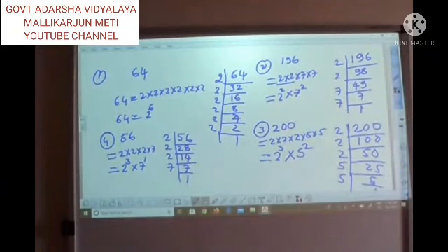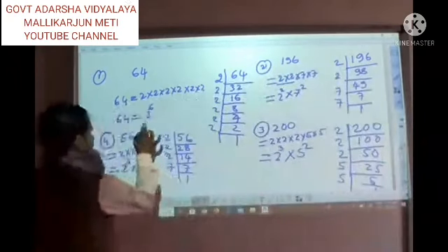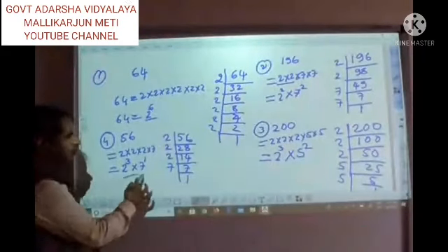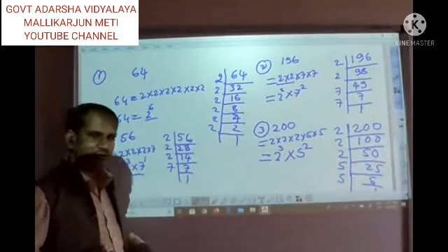This method is very important. If you get any number like 2 raised to 3, you can write 2 into 2 into 2, right? That is very easy. But it is the reverse form. They will give a number and ask to write it in the form of exponents. This is what we call writing in exponential form. Here we can get only one exponent or two. Sometimes you can get 3 or 4 like that also.